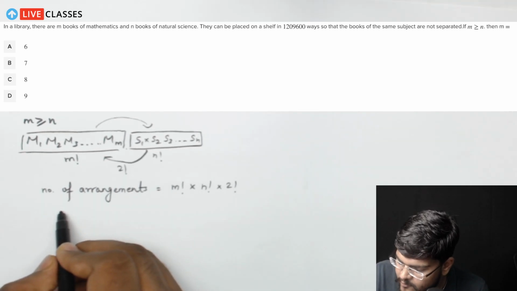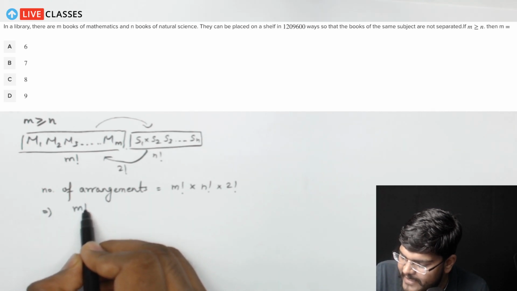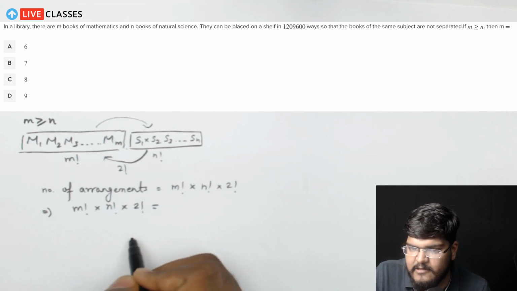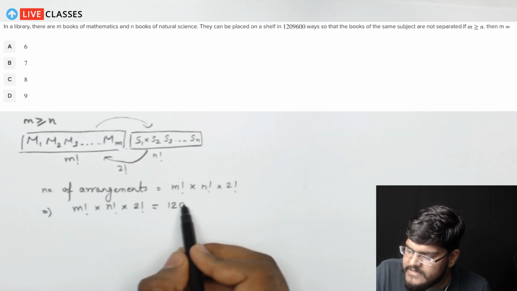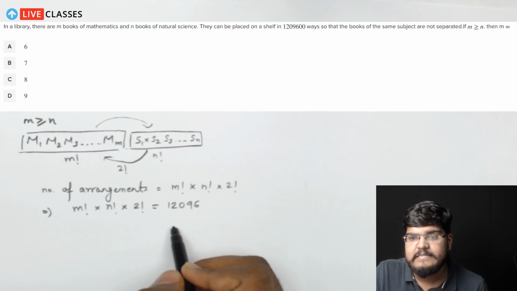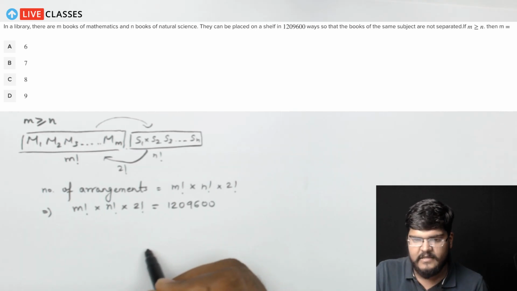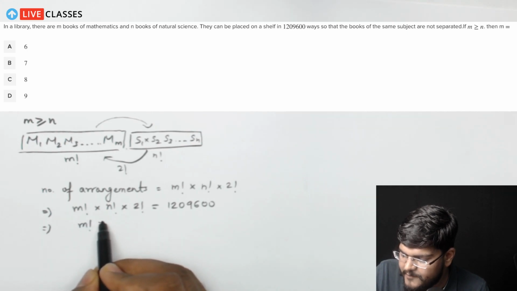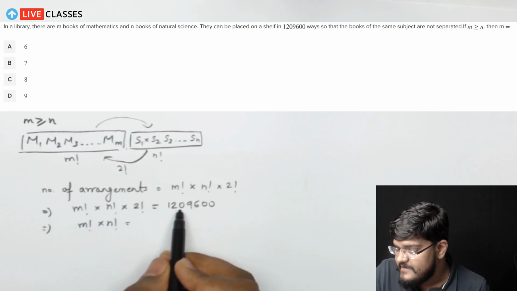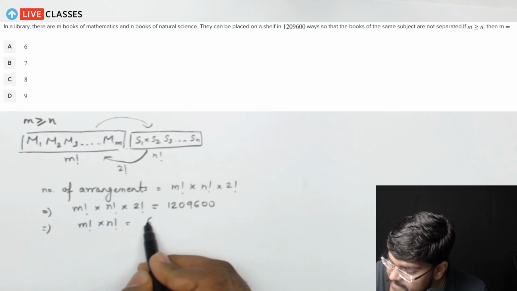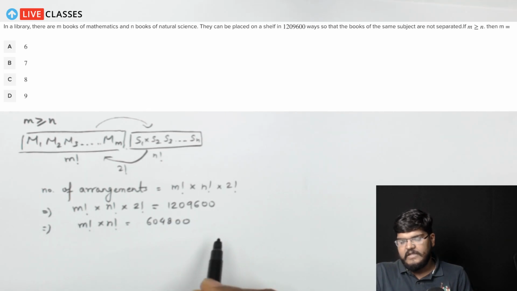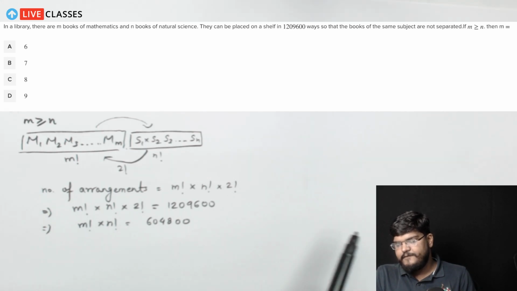We've already been told that this m factorial into n factorial into 2 factorial is equal to 1209600. So what we'll do, we'll simply divide this by 2 and that will give us m factorial into n factorial as, well, this will become 604800. Okay, so we have 604800.